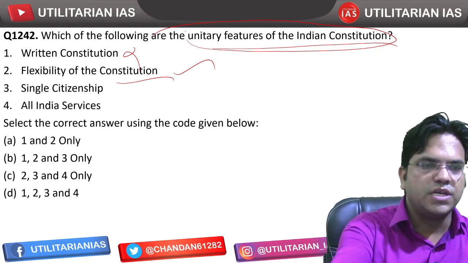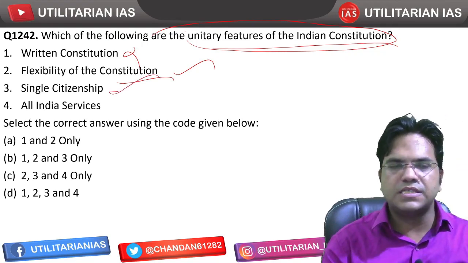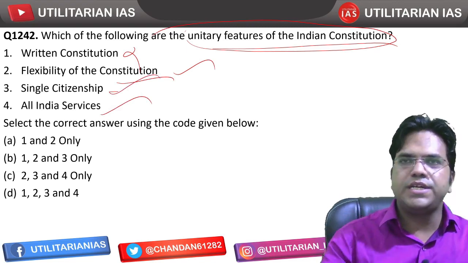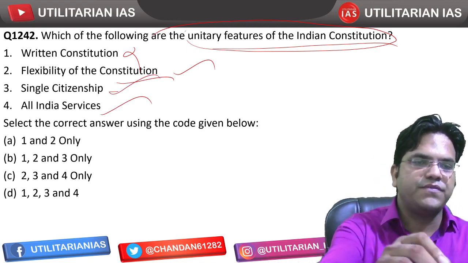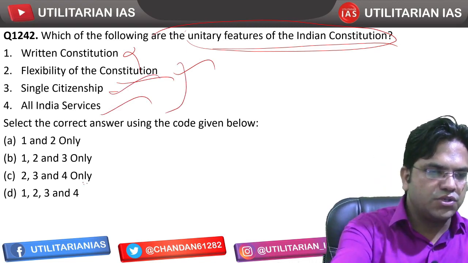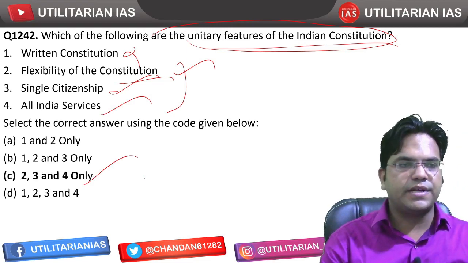So yes, single citizenship, this is also a unitary feature. All India services, yes, this is also a unitary feature. So 2, 3, 4 is going to be the answer, and hence C is going to be the right answer.